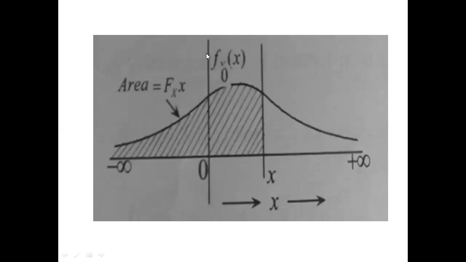If we draw the plot further, on the x-axis we are taking the events, on the y-axis we are taking the density function. This is the lower limit, minus infinity. Suppose an upper limit x is taken here. So the area between minus infinity and x, where the lower limit is minus infinity and the upper limit is x, under this density function is nothing but capital Fx of x, that means the distribution function. In this way, we draw the plot for the third property.